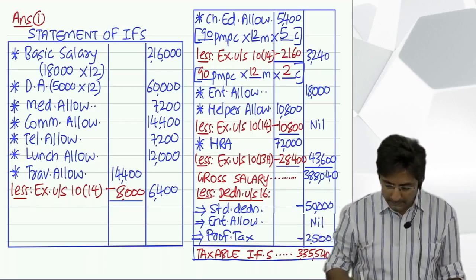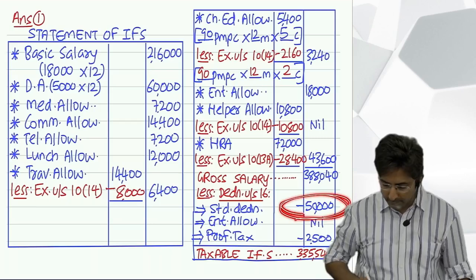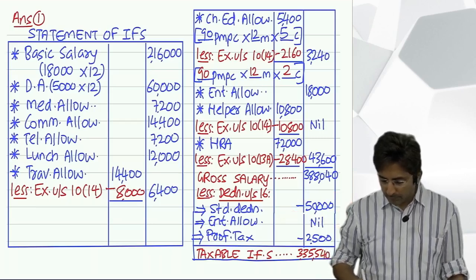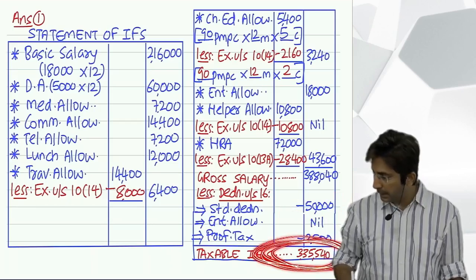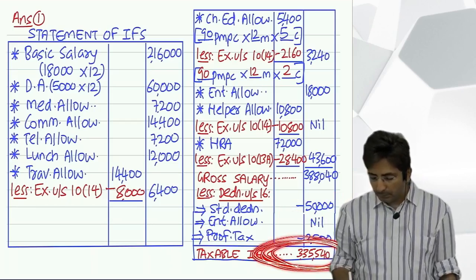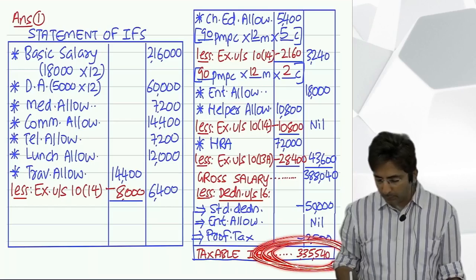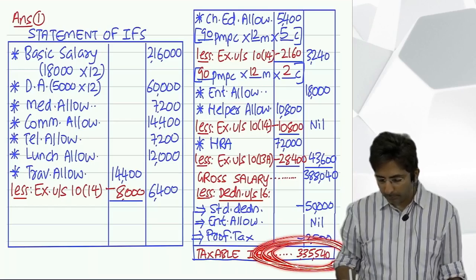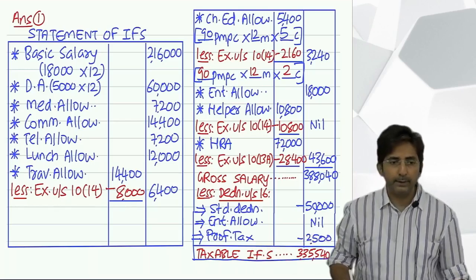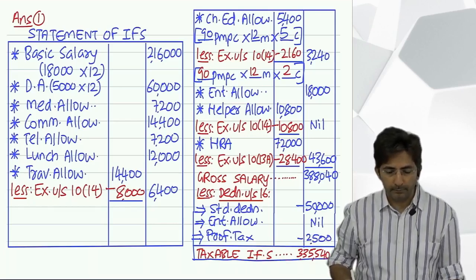But standard deduction, you have to always minus. So your taxable income from salary comes to 3,35,540.